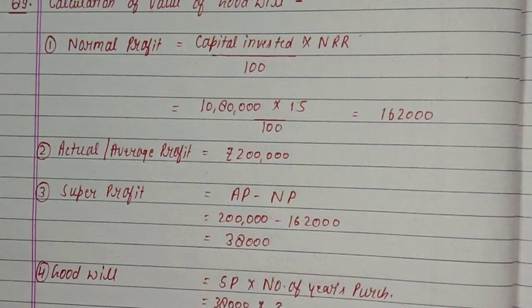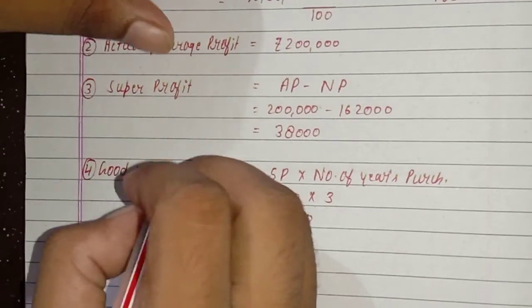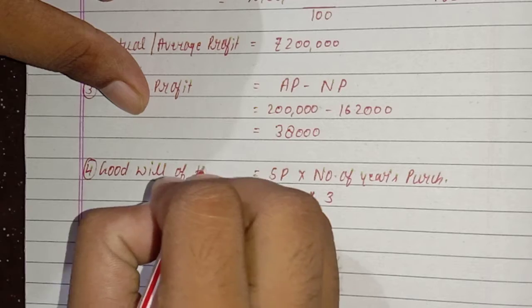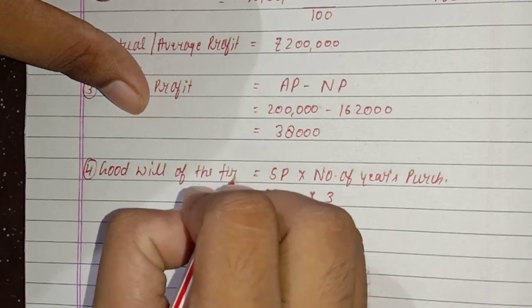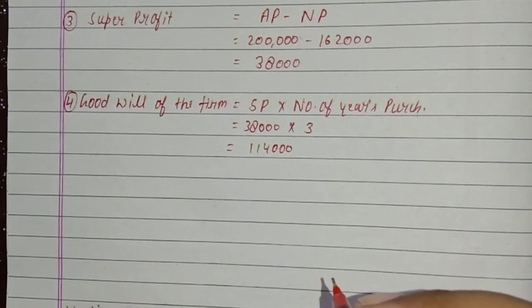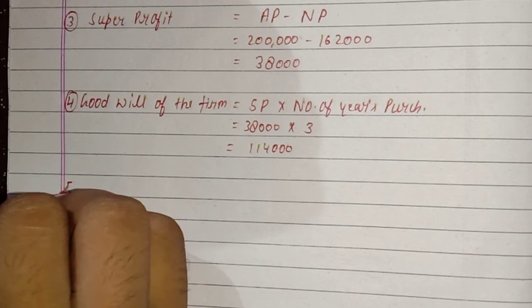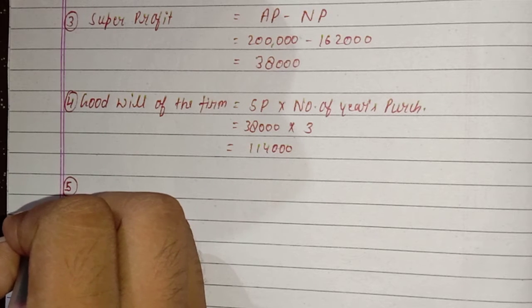It will be 1,14,000. This is the goodwill, and this goodwill is goodwill of the firm. मतलब पूरे फर्म की गुडविल क्या है. And in the question it is asked that calculate the value of goodwill for C. तो 5वें स्टेप में वो भी निकाल लीजिए.